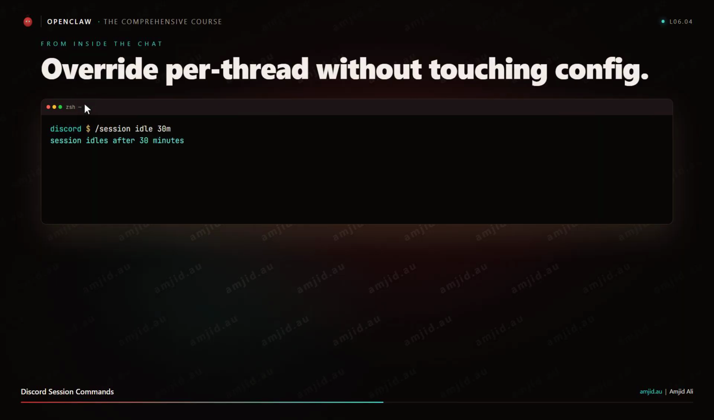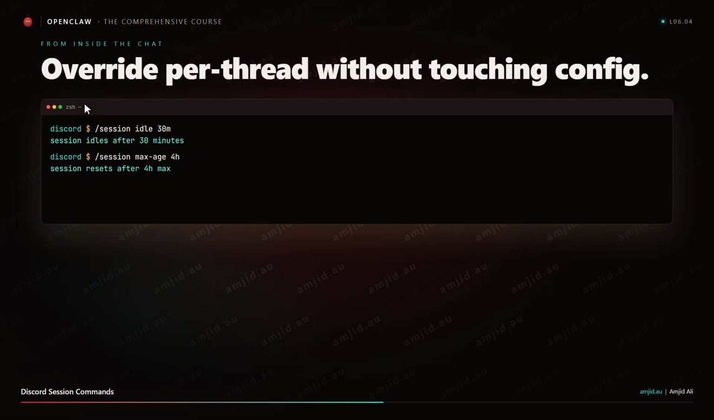Discord-specific session commands from inside a Discord chat: /session idle, followed by a duration, sets the idle reset for that session. /session max age, followed by a duration, sets the max age. So you can override session behavior on a per thread basis from the chat itself. No configuration edit needed. Pretty slick.